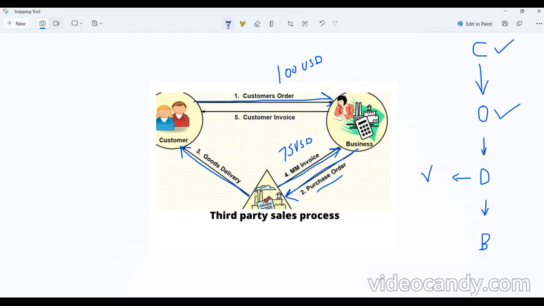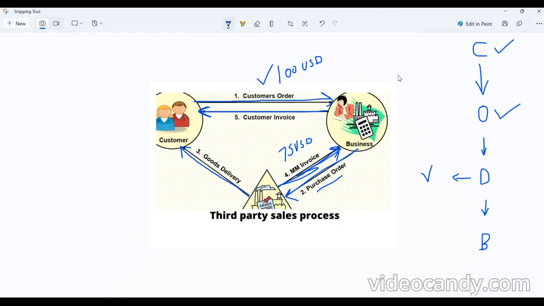The vendor delivers to the customer and gives the invoice to me. Based on that, I'll pay 75 USD to them, and I will raise the invoice to the customer, who has received the material, and he will pay 100 USD to me. So this is the process.